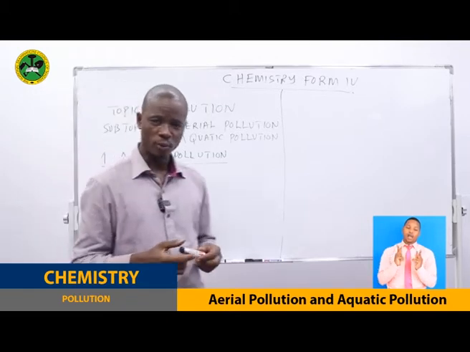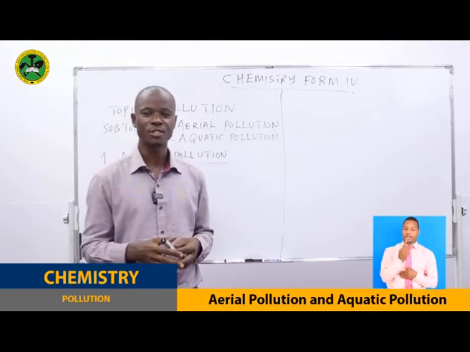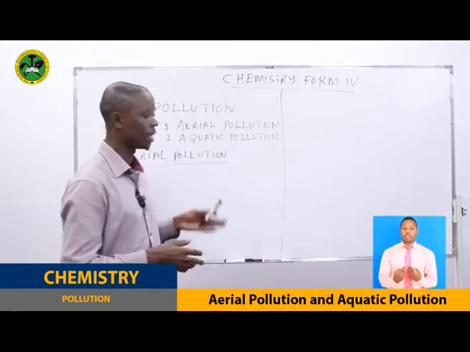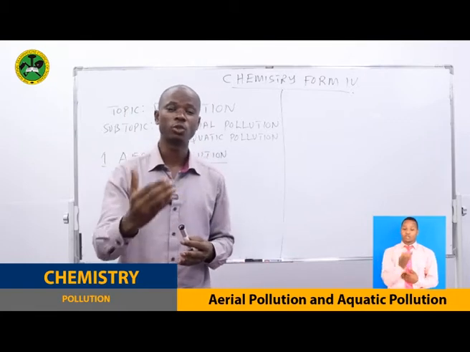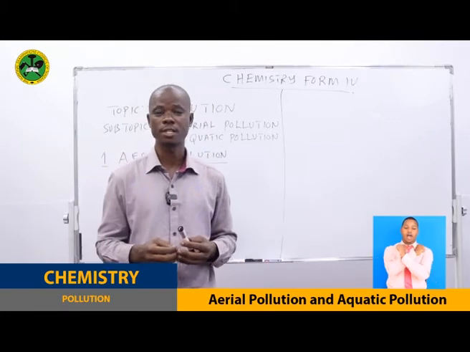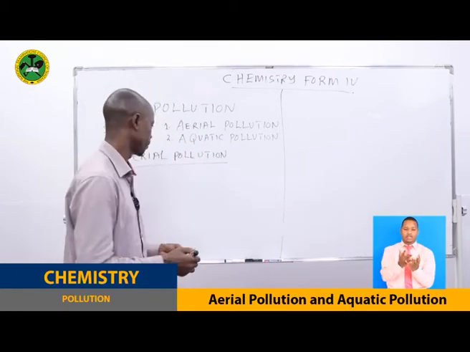Now, if I ask you a question, what is aerial pollution? What are you going to say? It is a very simple thing. This is about air. Aerial pollution is the introduction of harmful substances in the Earth's atmosphere or in air.